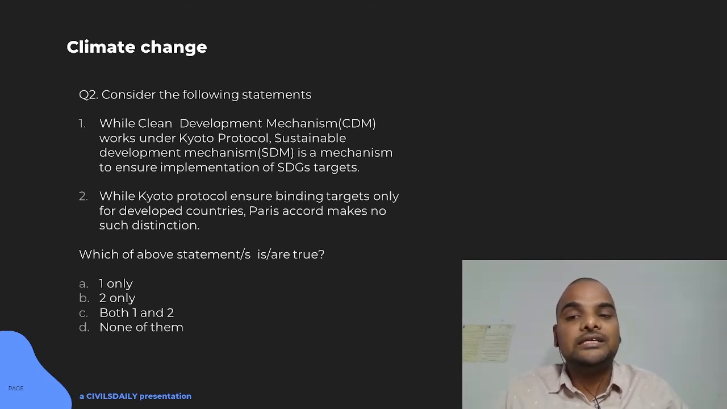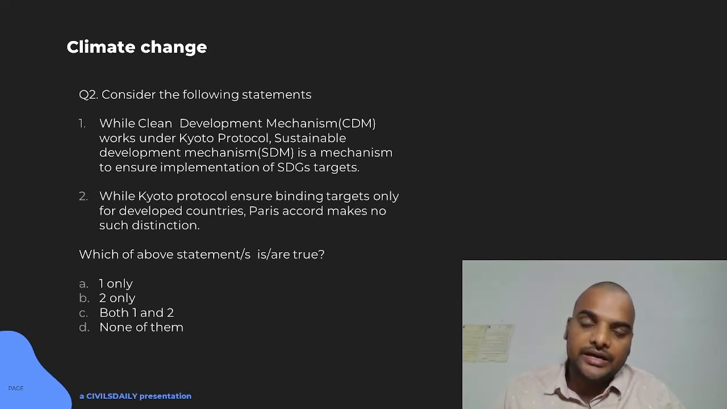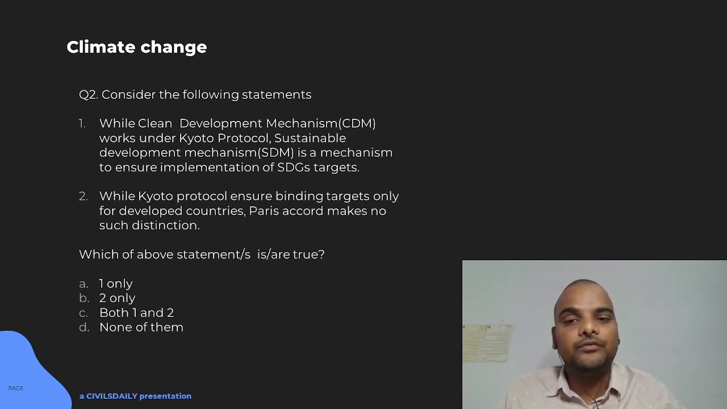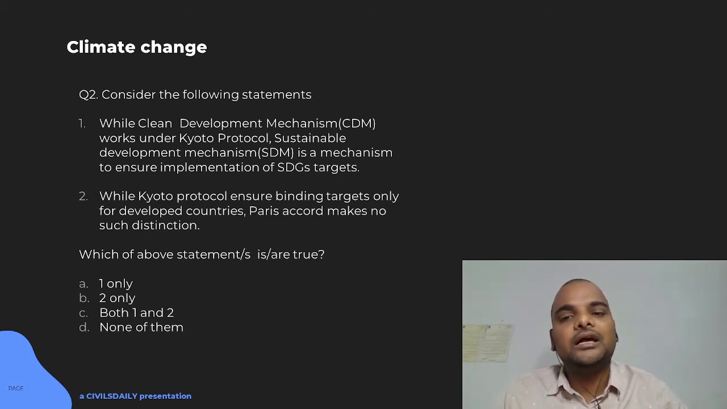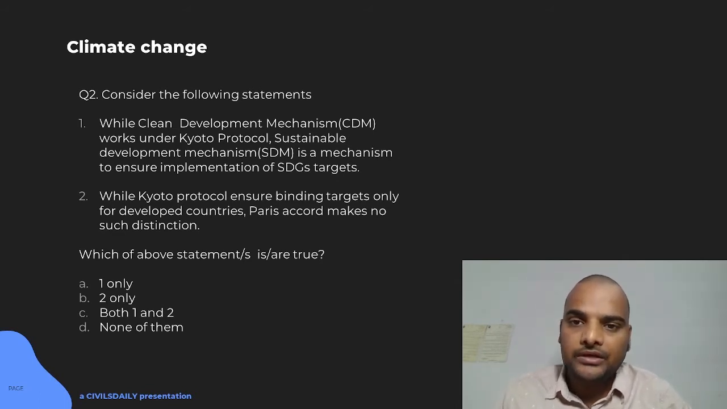Earlier we know there was a clean development mechanism to ensure carbon credits, reduction of emissions, where a developed country will implement a project in a developing country and buy their carbon credits from there, so they can use them in their own country, because the Kyoto Protocol places a binding target on developed countries.